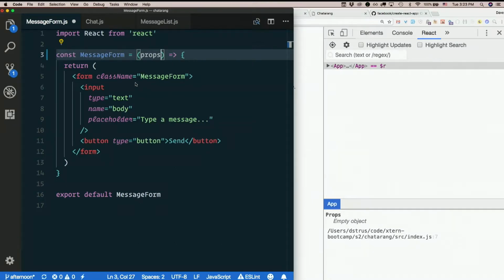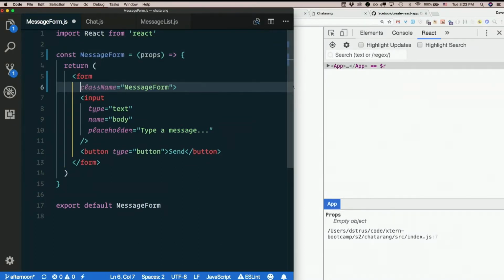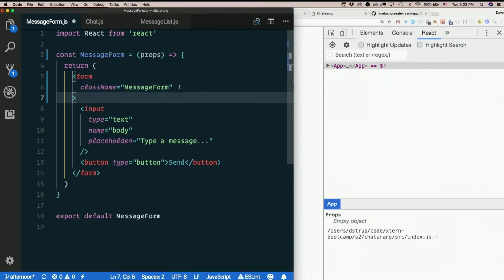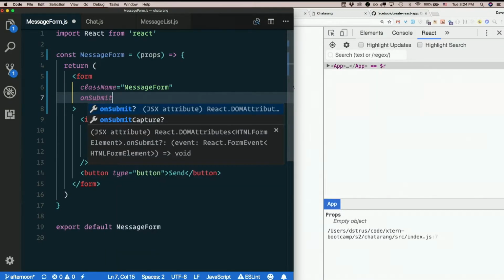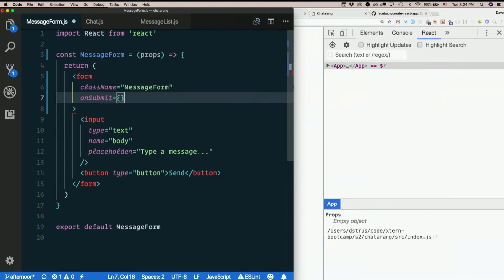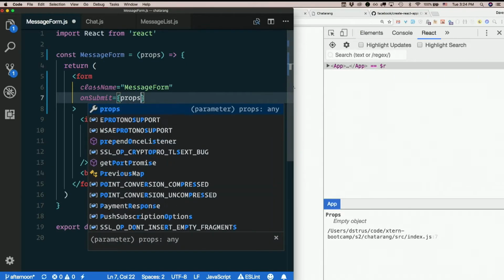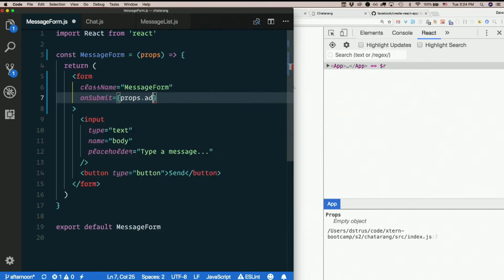So that should happen when the form is submitted, right? So since we're adding more props here, I'll do that. When I do that, I always line the closing angle bracket with the opening angle bracket. So on submit, camel case now, right? This is React. On submit equals what? Props dot add message.